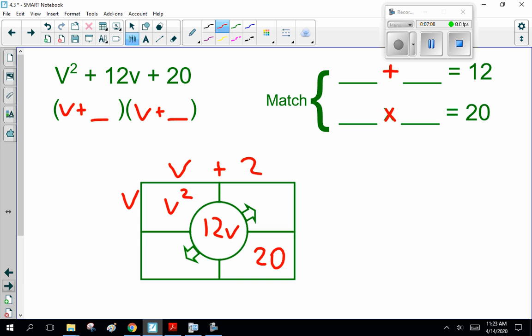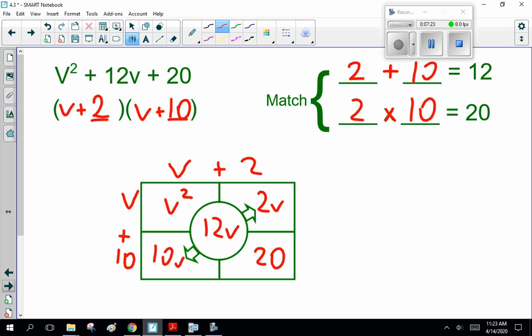x plus 2, x plus 10. That would be 10v and 2v. 2v and 10v is 12v. So yes, that works. Sorry, v plus 2, v plus 10. Now, as I said, this matching thing works.